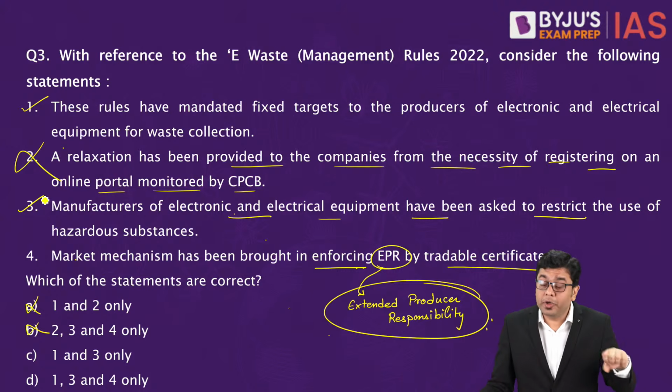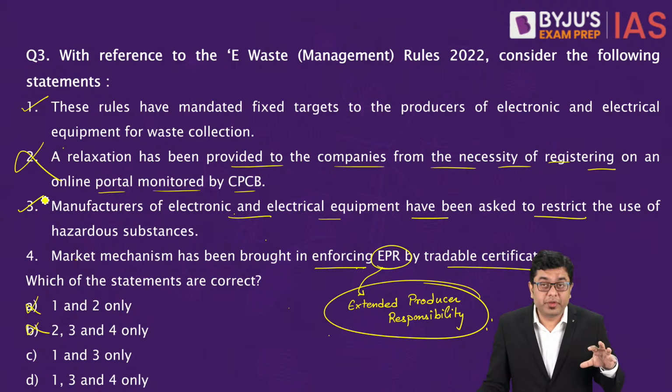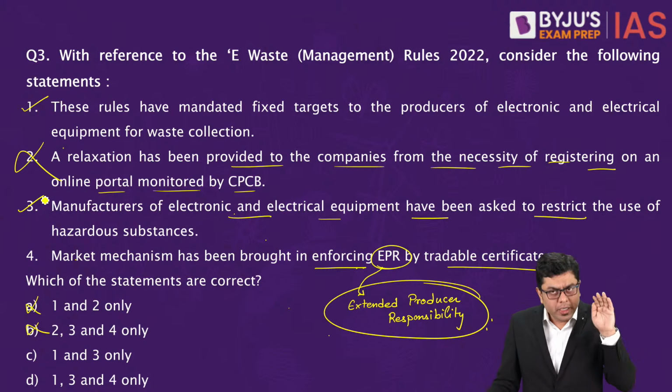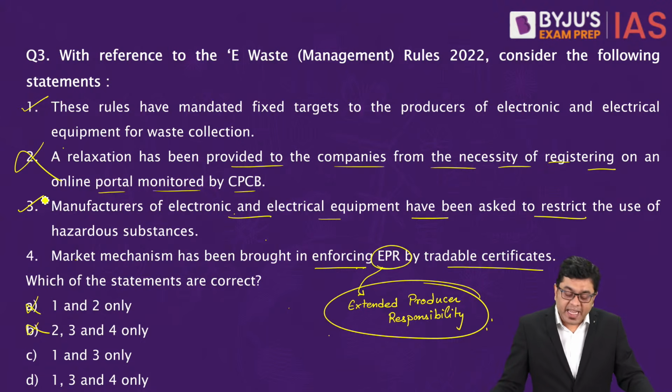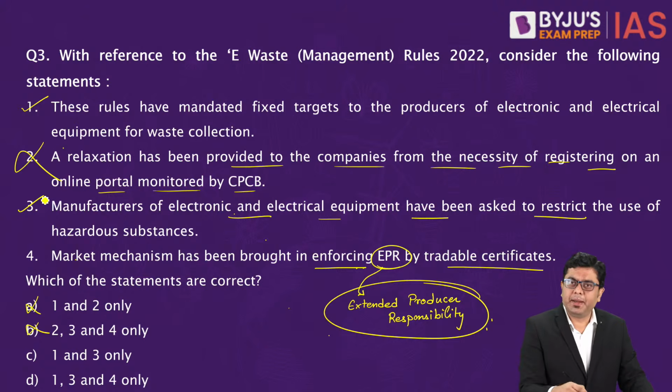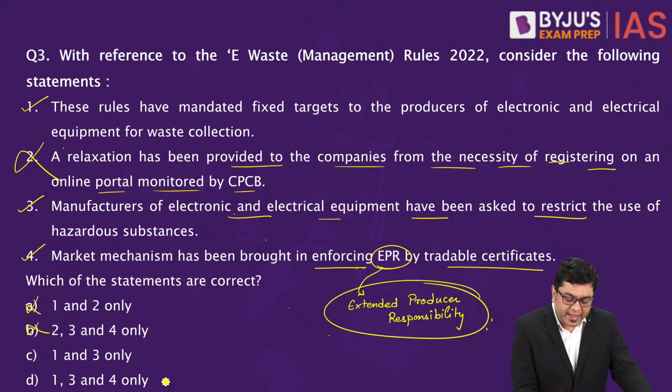All these are produced during the production of electronic and electrical equipments. So the producers have been nudged to lower the level of these particular contaminants. Then market mechanism has been brought in to have a better implementation of EPR. That is going to be a correct statement as well. So in this case, the correct answer is going to be D, that is 1, 3, and 4.